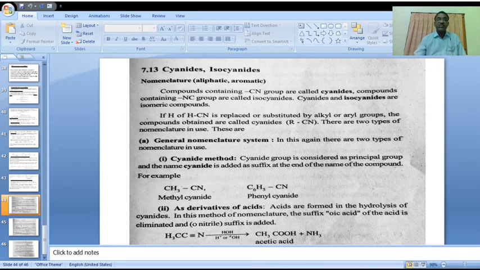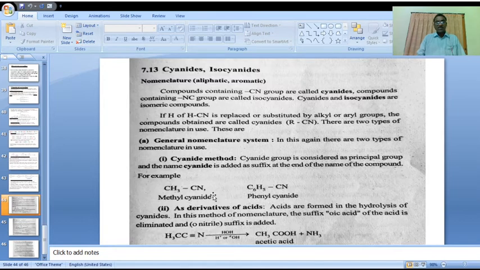If there are isocyanides, for example, the compound CH3NC, methyl isocyanide, is the common name. In the IUPAC system, it is methyl isonitrile or methyl carbylamine.